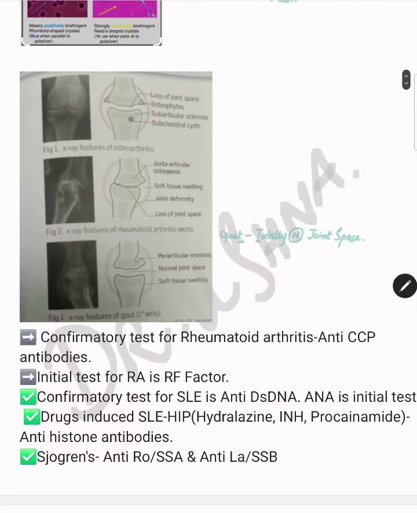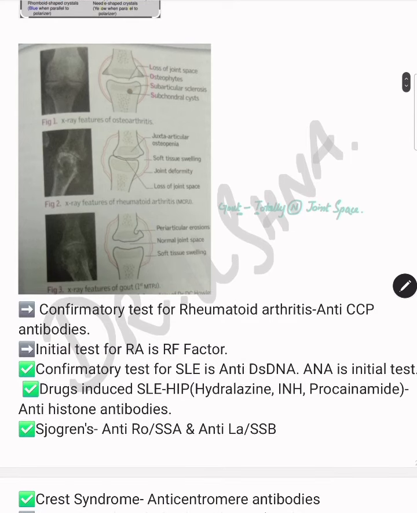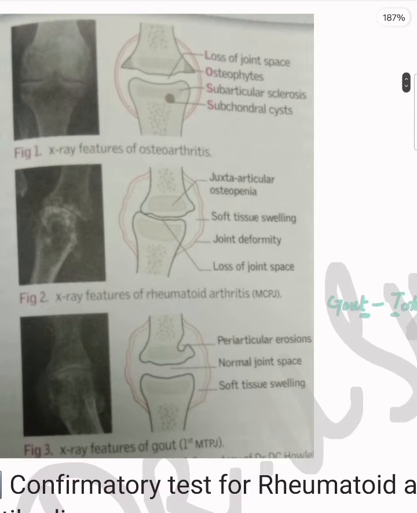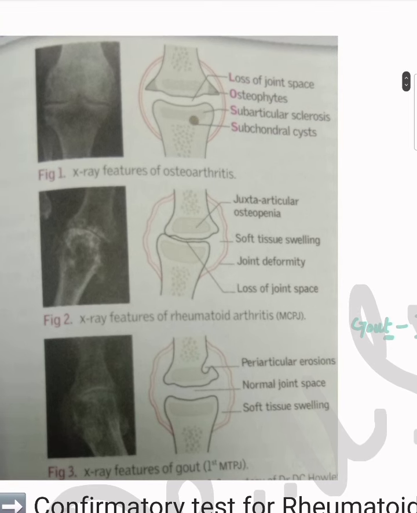Then another important concept is the radiological findings of these three important diseases: osteoarthritis, rheumatoid arthritis, and gout. For osteoarthritis, the easy mnemonic is LOSS. L for loss of the joint space, O for osteophytes, S for subarticular sclerosis, and subchondral cyst. These are features of osteoarthritis.